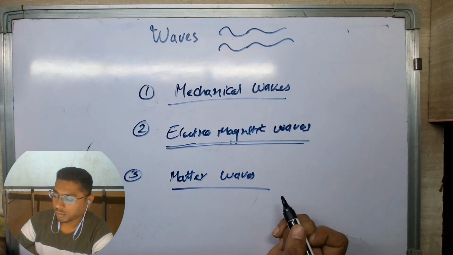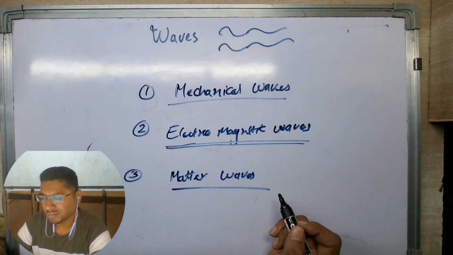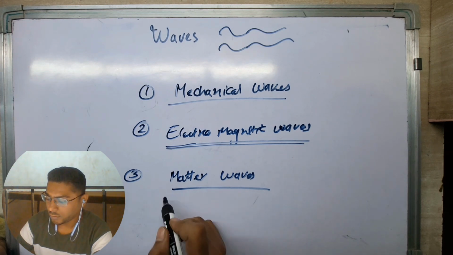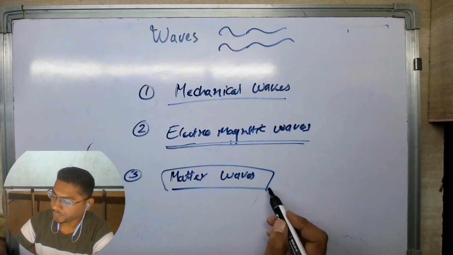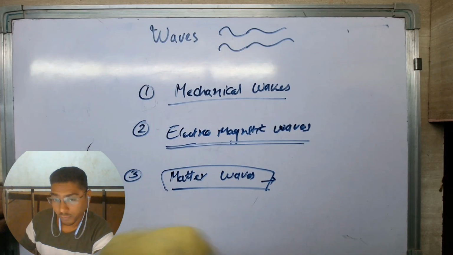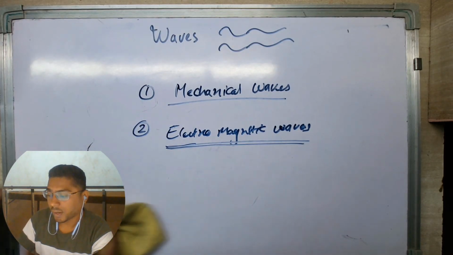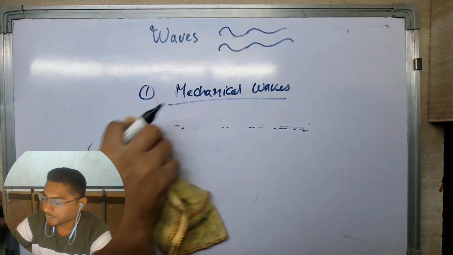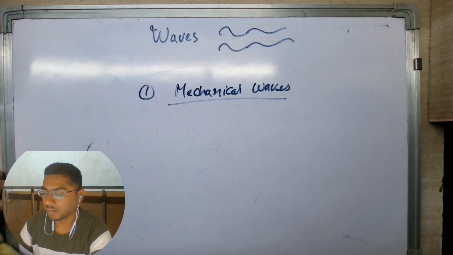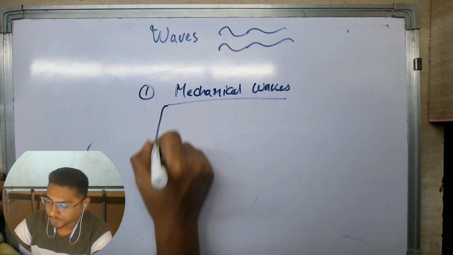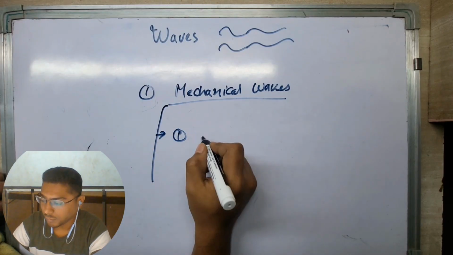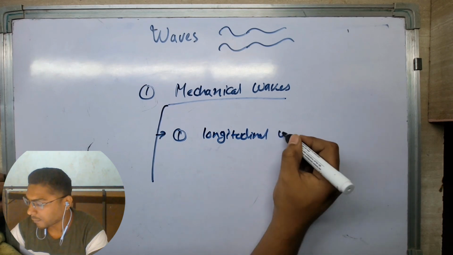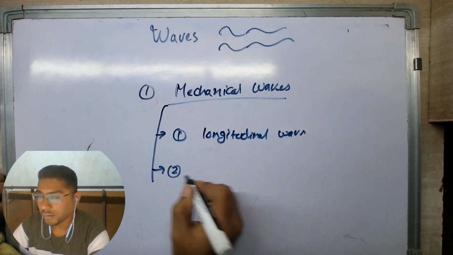Matter waves are a quantum mechanical phenomenon which states that every matter has its wavelength or can behave like a wave, which is not our focus right now. Our main focus would be electromagnetic waves and mechanical waves. And for the basic understanding, let's just focus on mechanical waves. Now, mechanical waves are further classified into two categories. That would be, first one, longitudinal waves, and the second one would be transverse waves.